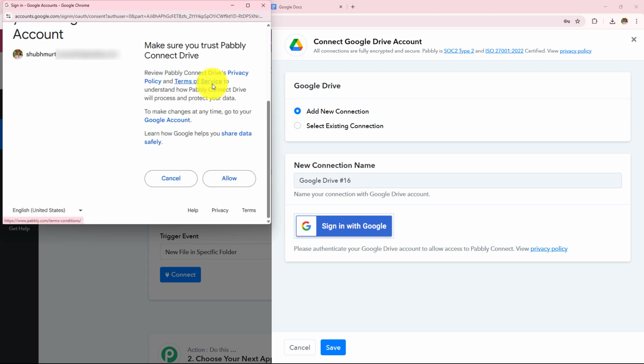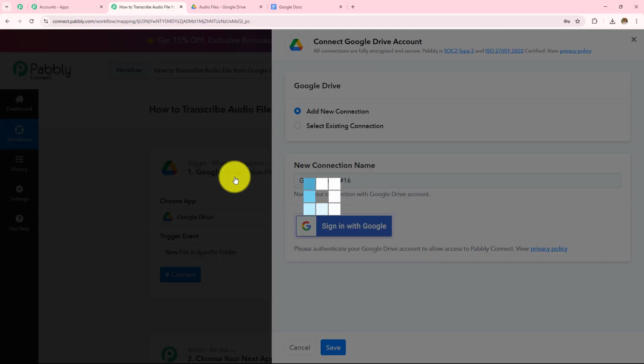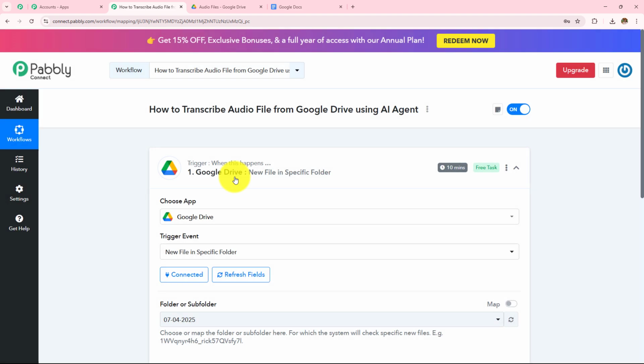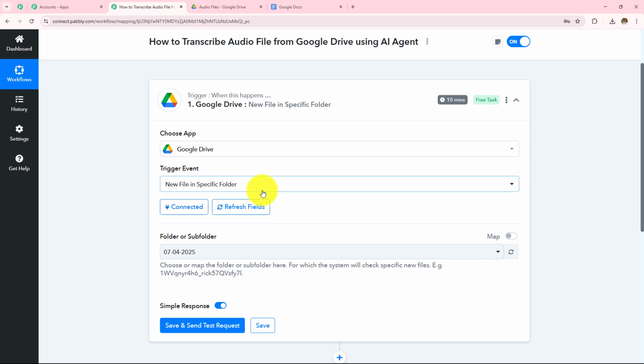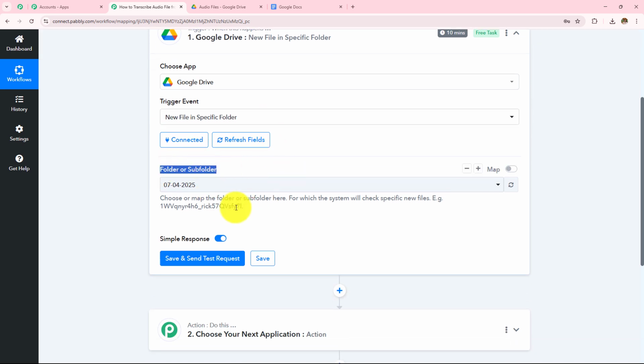And then you simply have to grant the permission, because your data is completely safe with Pabbly Connect. And here, authorization successful, which means Google Drive is connected with Pabbly Connect. So here I first need to select my folder or the subfolder.